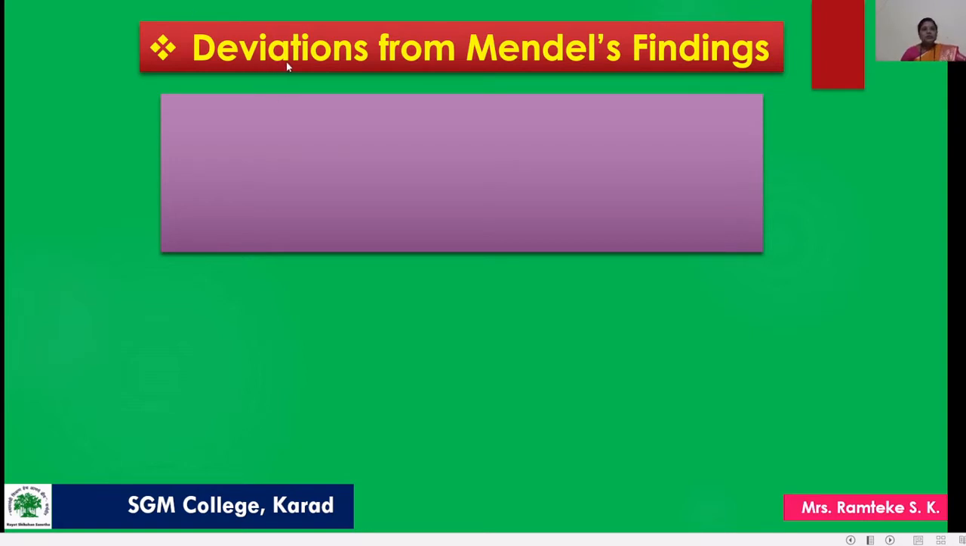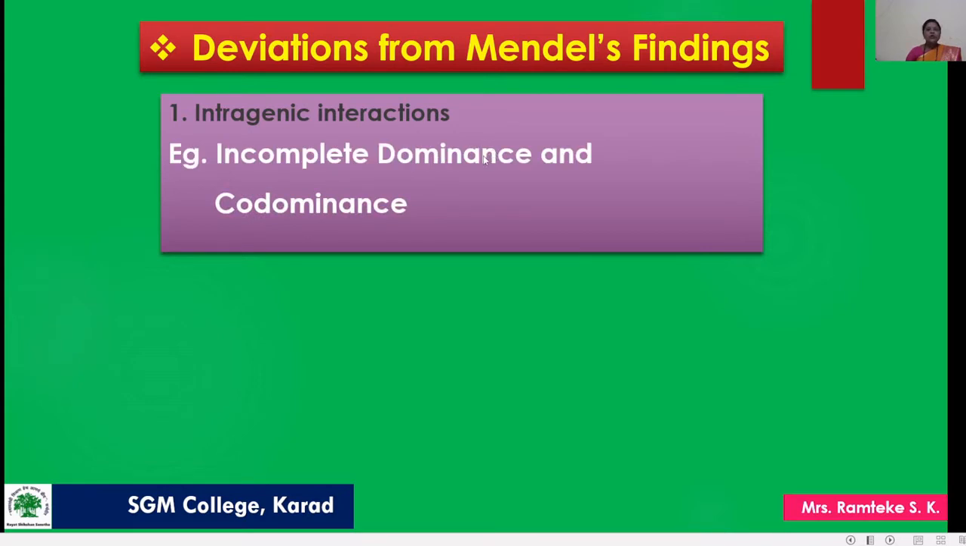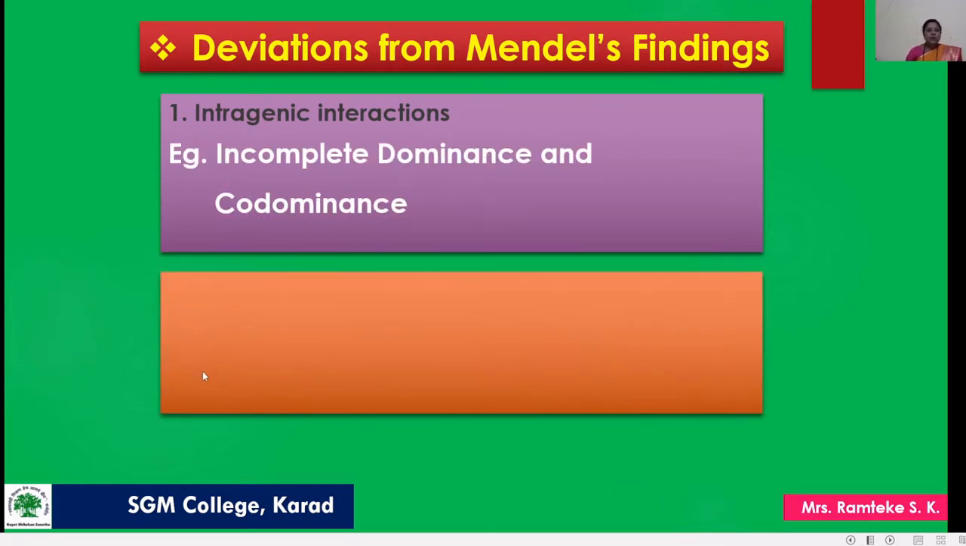The new changes are known as deviations. This deviation is divided into two particular interactions. The first interaction is known as intragenic interaction, and another one is intergenic interaction. Intergenic interaction is also known as non-allelic interaction.